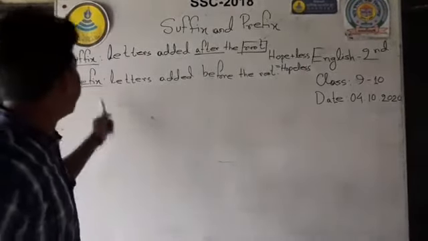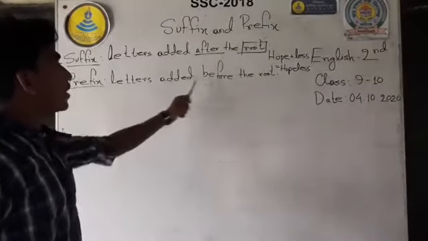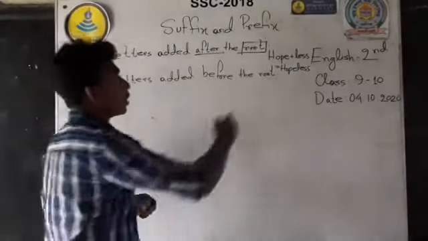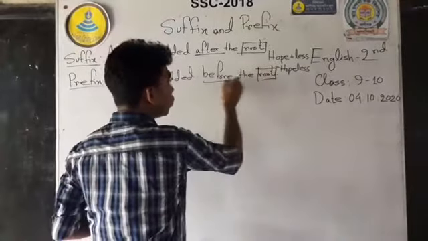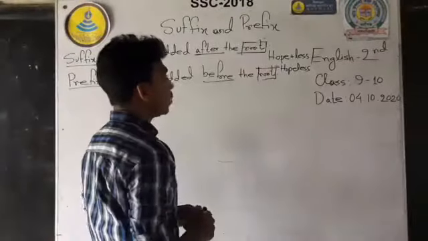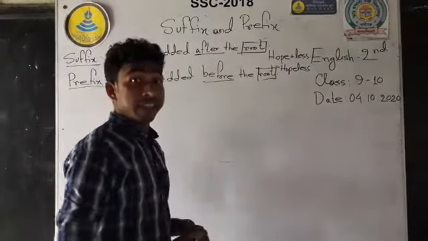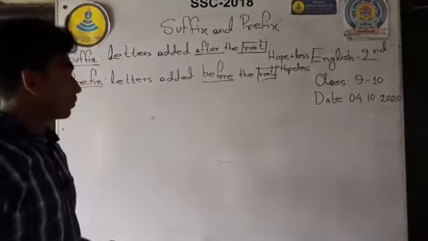And prefix: letters added before the root. Before the root word, whenever you use some letters, we can say this is a prefix.